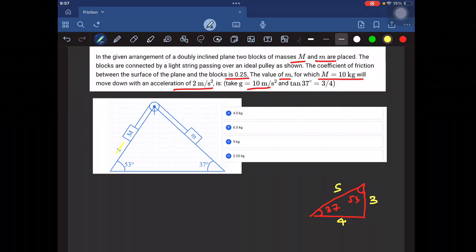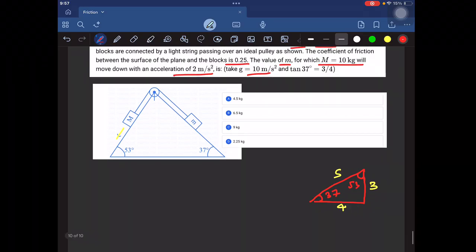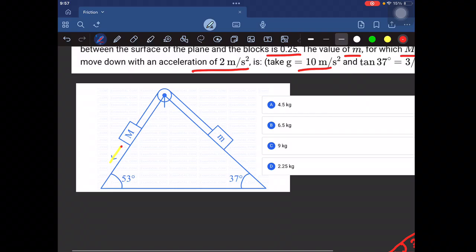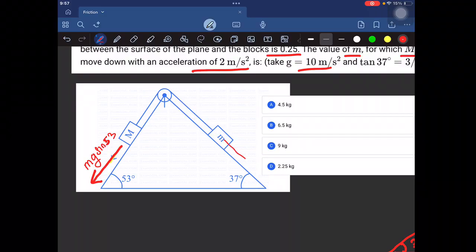So 65 minus 8m equals the moving bodies, capital M is 10, and small m we do not know, that is what we have to calculate, so 10 plus m, into a. A is given 2. So this will be 65 minus 8m equals (10 plus m) into 2.